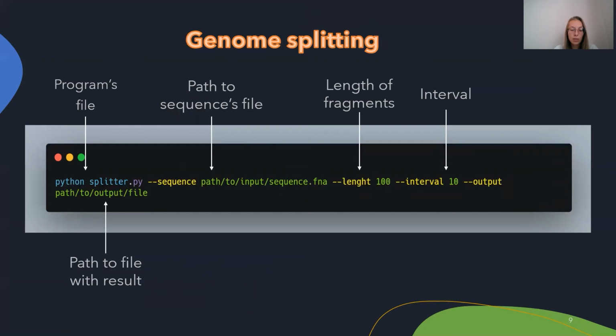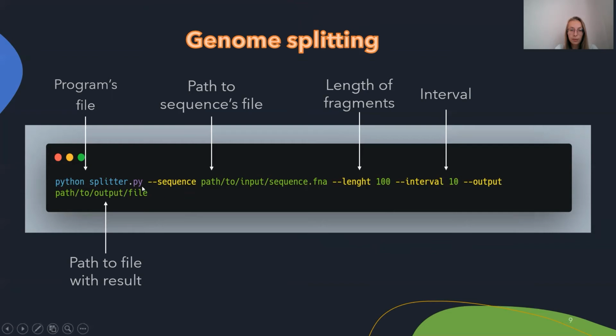This slide shows the next step in the preparatory phase, slicing the target genome into short fragments. To do this, you need to give the program a file with a sequence, the desired length of the fragment, for example 100, and the step, for example 10, with which the slicing will take place.